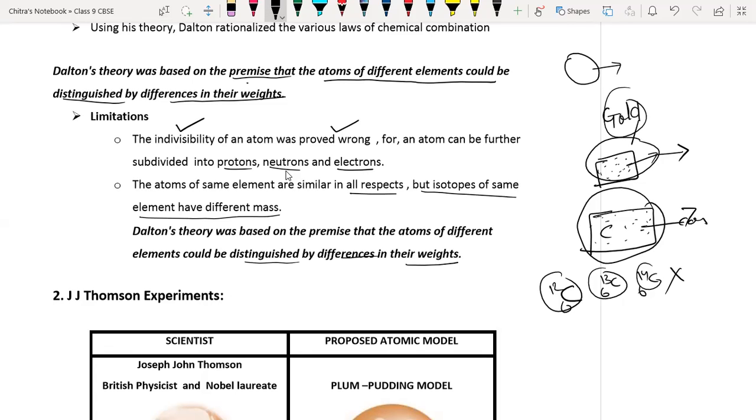Everyone, do respond. Yes, sir. But he failed to explain why carbon has different atomic masses but the same chemical and physical properties. He failed to explain the properties of isotopes.